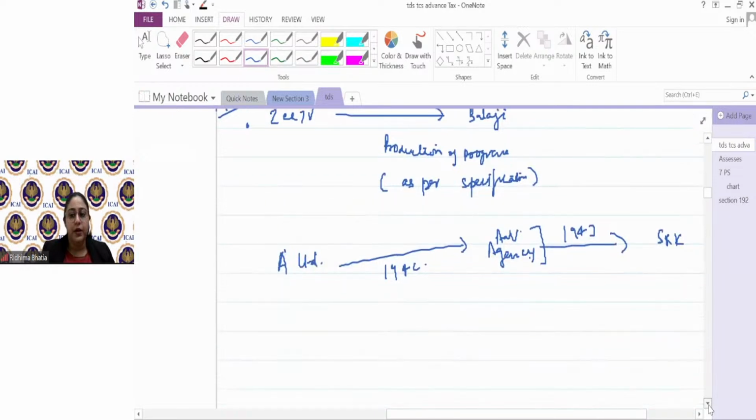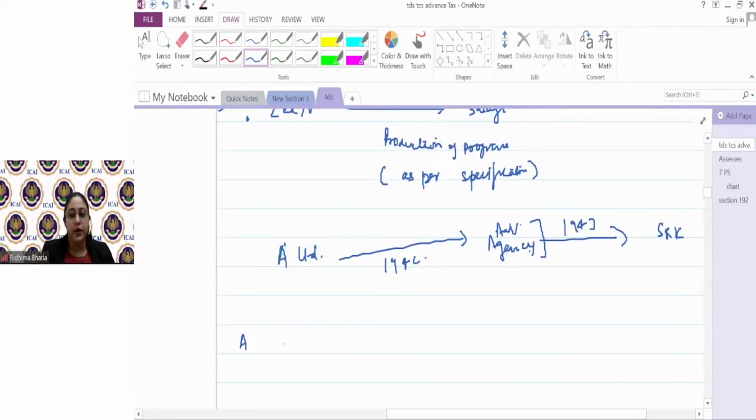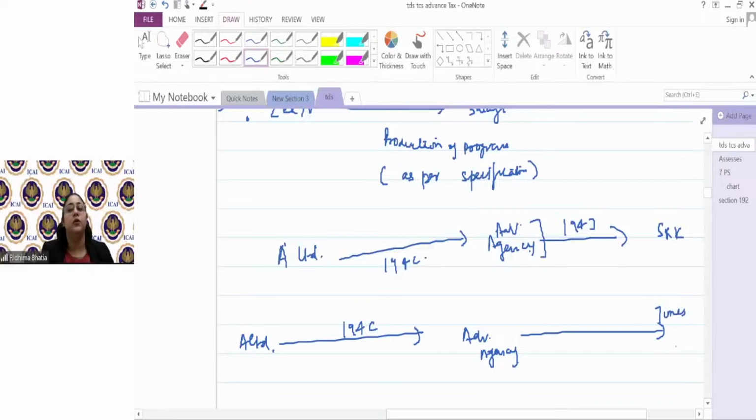Okay. Now, suppose an A Limited makes a payment to an advertising agency, let's say for an ad in newspaper. They will deduct TDS under 194C. Now, suppose this advertising agency obviously will make a payment to the newspaper company, let's say Times of India. मेरे को ad अगर छपवाना है, one option is I directly go to the Times of India office if they allow me and I tell that I want this ad, etc., that is advertising. When I'm making directly payment to Times of India, I will deduct 194C.